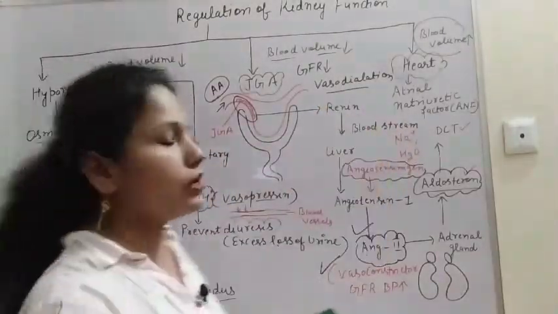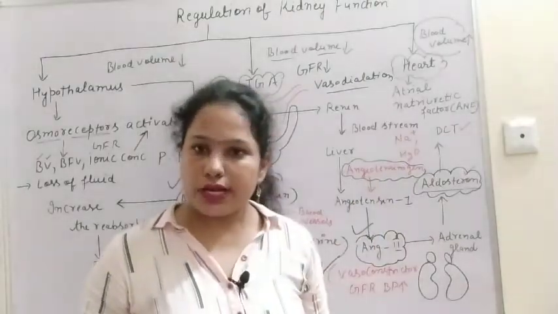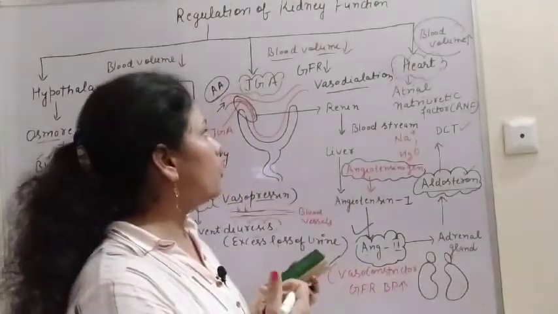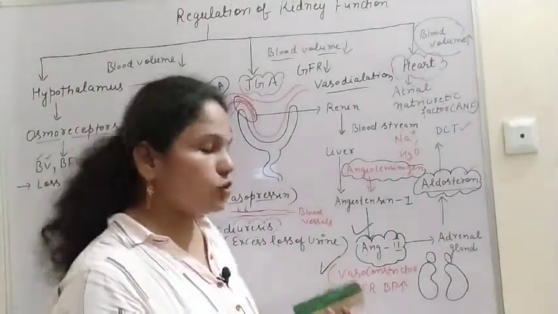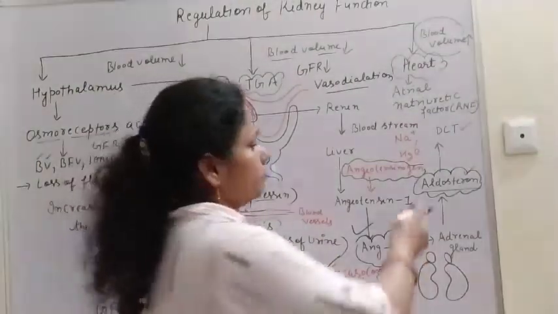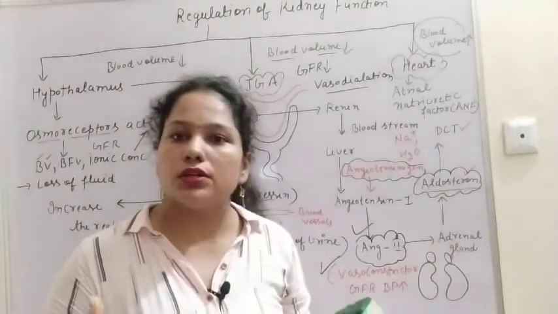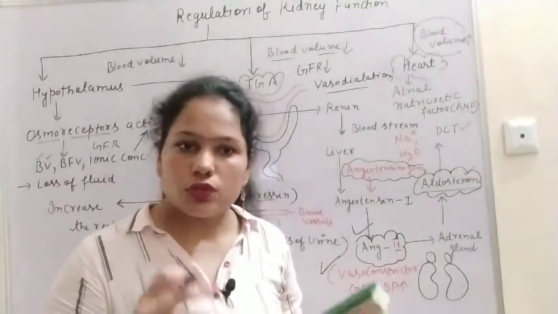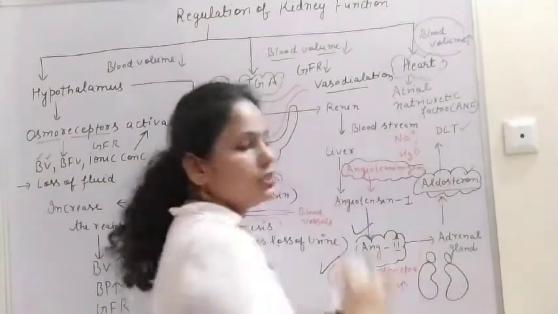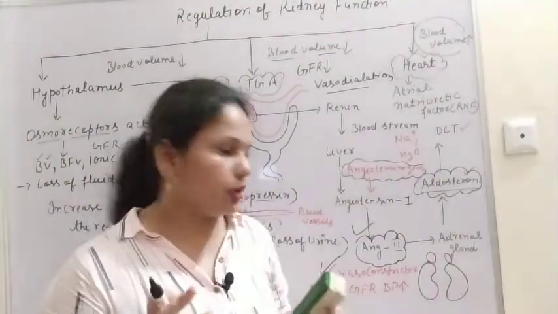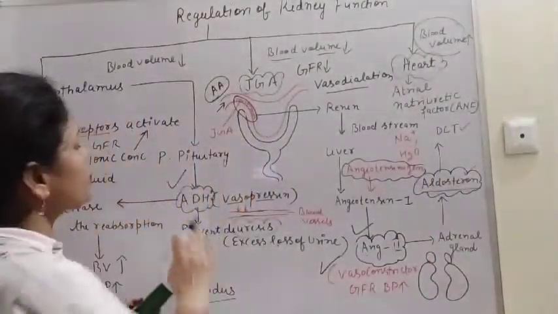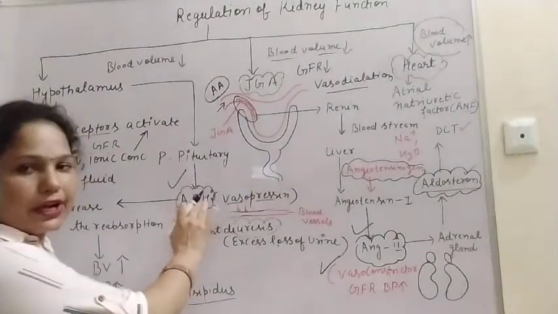It is a very important topic for your board exam and also for your NEET exam. Most of the time this question comes: what is the function of aldosterone? Aldosterone works on which part of the nephron? It works on the DCT, the distal convoluted tubule. And what is another name of ADH?